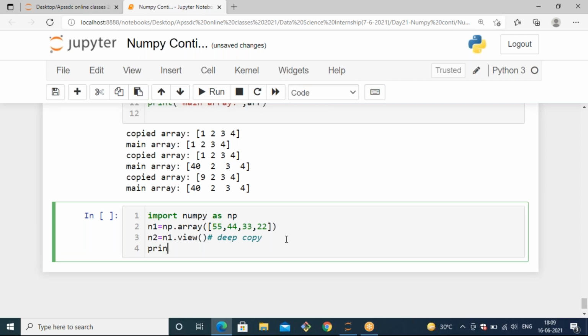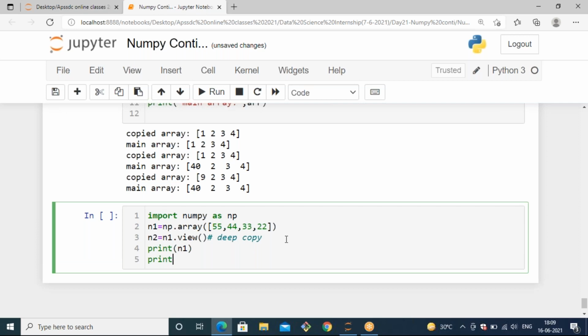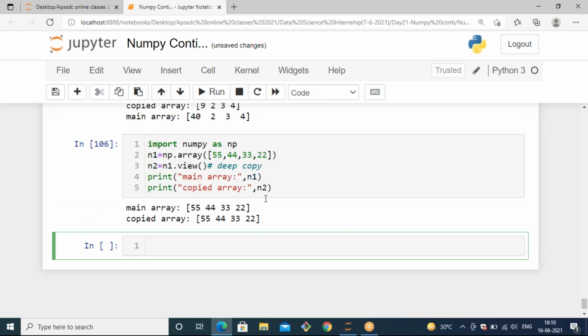Okay, now I'm going to print n1 and n2. n1 is our main array, and n2 is the copied array. Now you can see both values are the same because we just applied a copy.